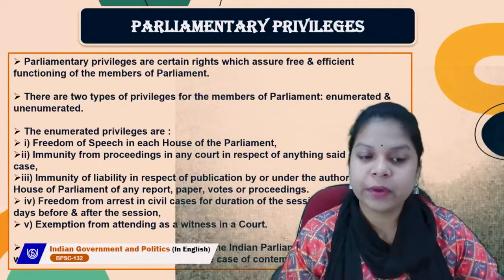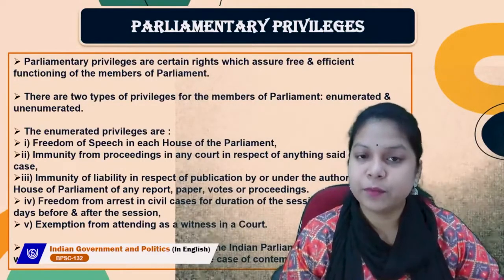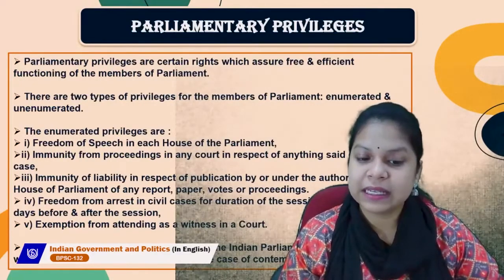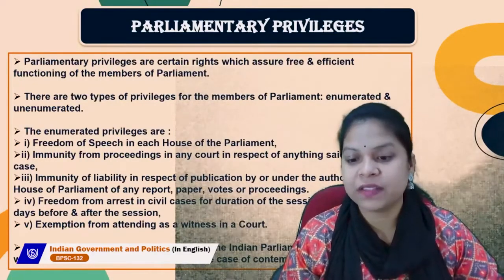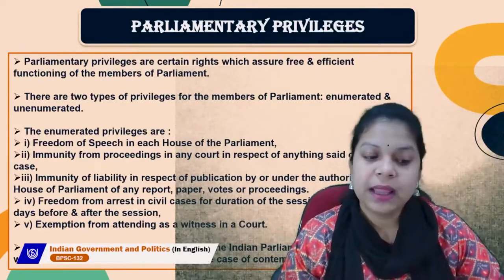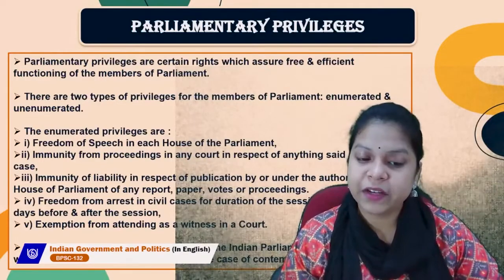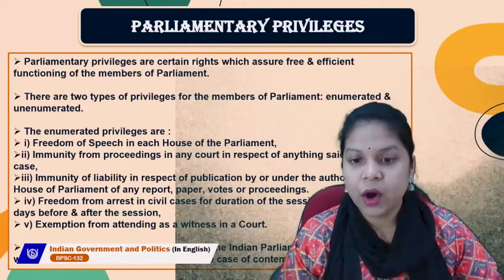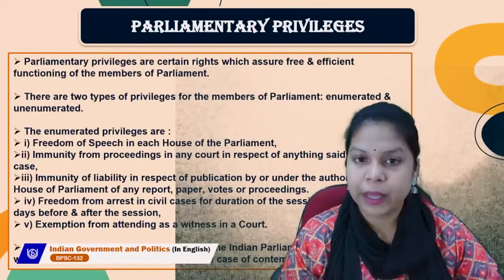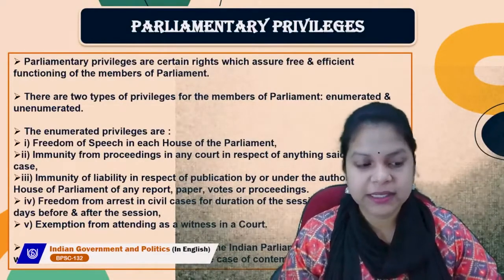The enumerated privileges are, first, freedom of speech in each house of the parliament. Second, immunity from proceedings in any court in respect of anything said or any vote cast. Third, immunity from liability in respect of publication by or under the authority of either house of the parliament of any report, paper, votes or proceedings.